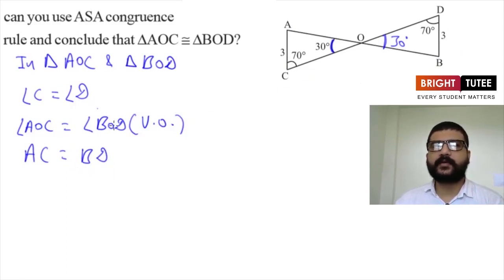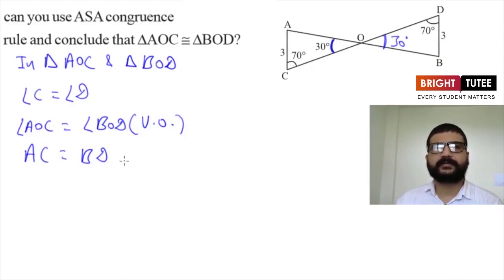Now what do you think? We are having two of the angles equal and one side is equal. So two angles of triangle AOC and one side are correspondingly equal to two angles and one side of triangle BOD. So can we use ASA congruence rule here? What we have seen for ASA congruence rule, we have seen that the side should be the side included between the angles we are considering. So here the angles we are considering are from triangle AOC it is angle C and angle O, but the side given is AC. So can we use ASA criteria? No, it is not possible to use ASA criteria here.